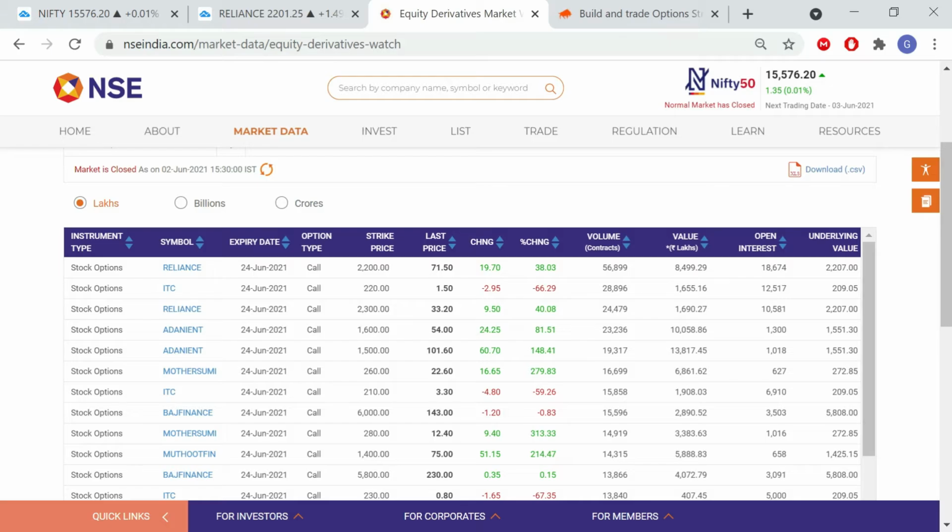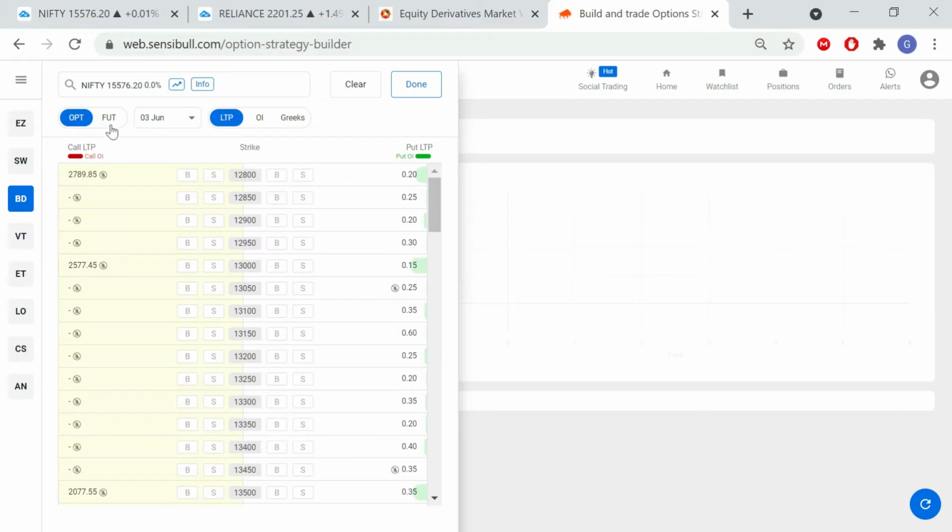Next we'll move on to what is a call option and what is a put option. First question: what is a call option? When you buy a call option, it gives you the right but not the obligation to buy a specific stock at a specific price per share within a specific time frame. Then what is a put option? When you buy a put, it gives you the right but not the obligation to sell a specific stock at a specific price per share within a specific time frame.